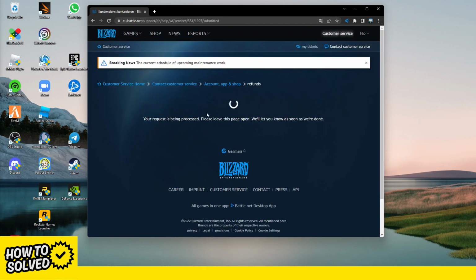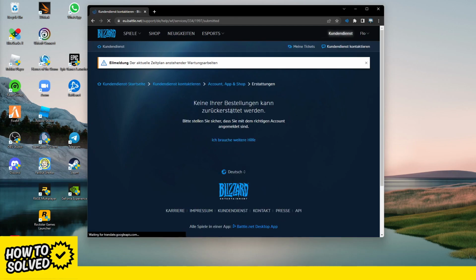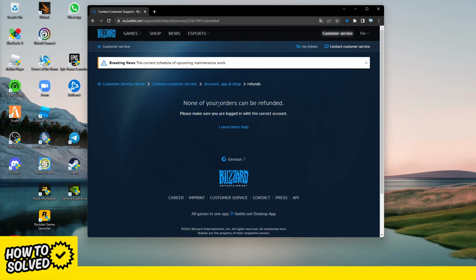And in my case, then it should load up the games that are eligible for a refund. In my case, there aren't any games that can be refunded, but that's very easy. Just click on the game that you want to refund and just follow the process. That's how it's done. It's really nothing more to it.